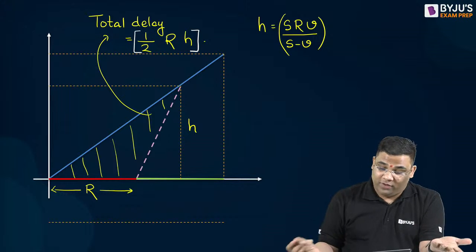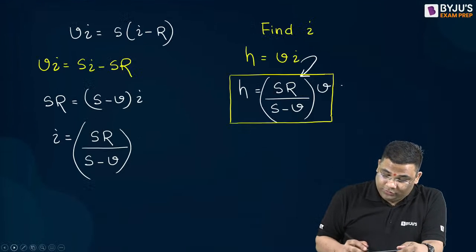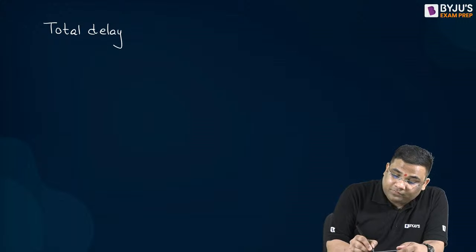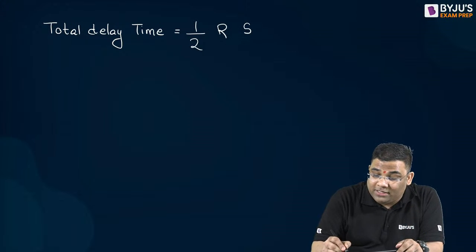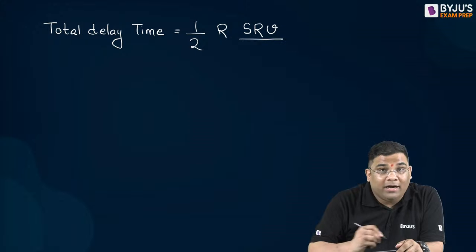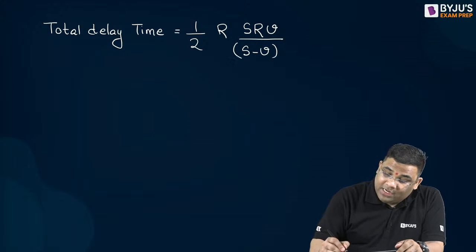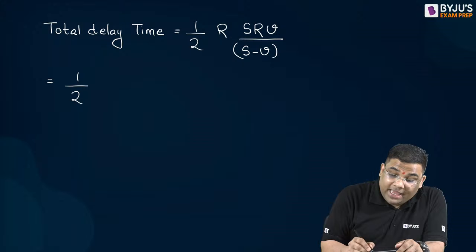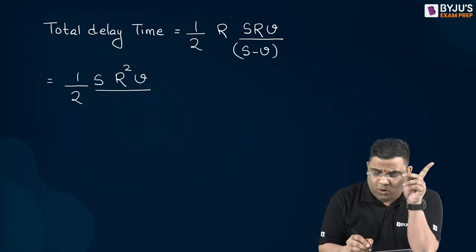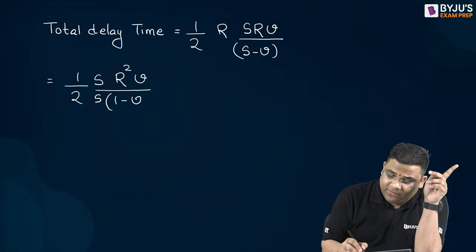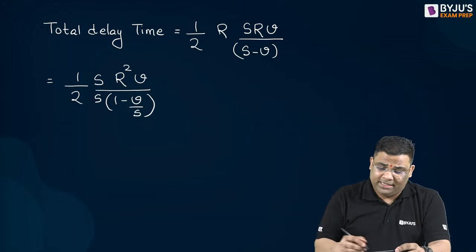So the total delay time will be equal to half red time into height, which was S R V by your S minus V. Now this I can write down as half S R square into V divided by, if I take S common, S into 1 minus V by S. The S's get cancelled.